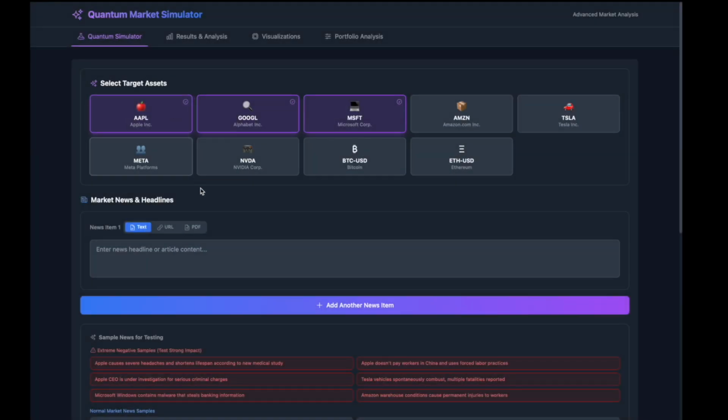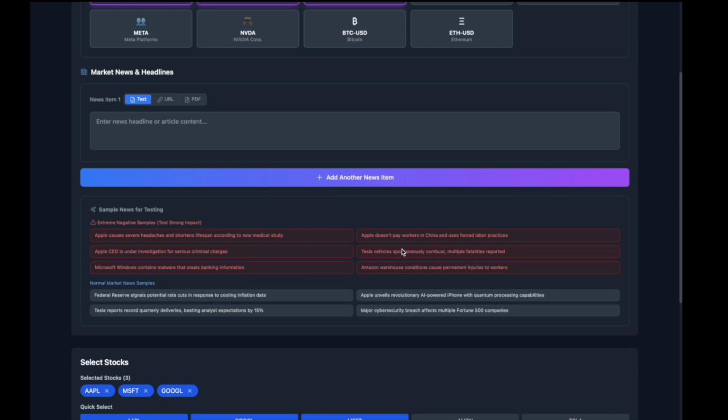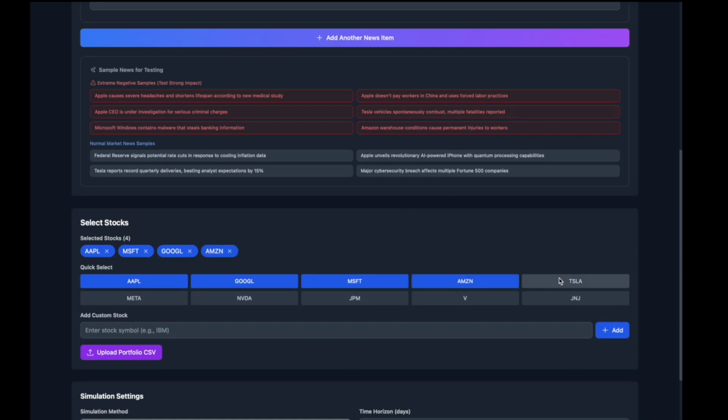So this is our market simulator. This is the dashboard. As you can see, you can select your target assets and then add a market news or headline, anyone you want, or you can choose the sample news for testing. And then you can also add Amazon, any stocks you want. You can enter custom stocks such as IBM. There's all these other ones as well.